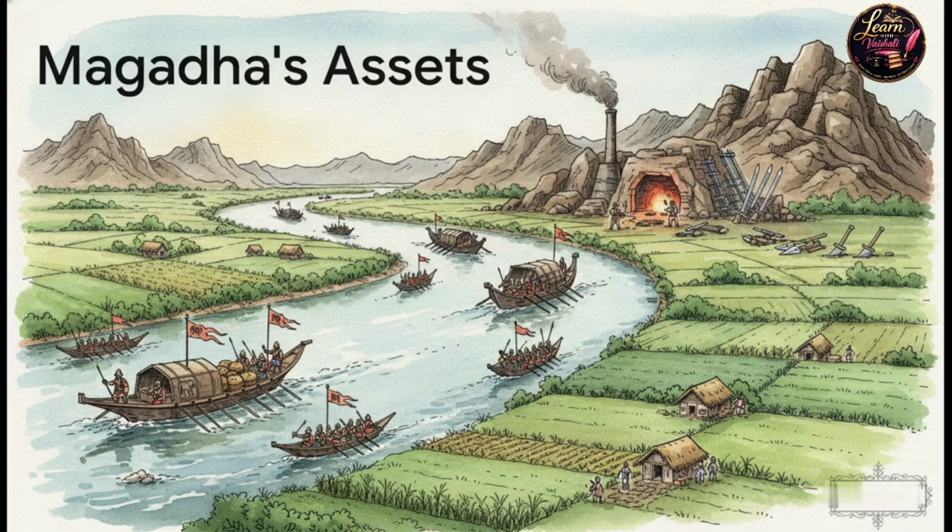Picture glowing ancient forges constantly turning out iron. This meant they had better farm tools and much stronger weapons than any of their rivals. Add to that the natural river routes, which basically acted like bustling ancient highways for lucrative trade and for rapidly moving troops, and you have an absolute, unstoppable formula for success.